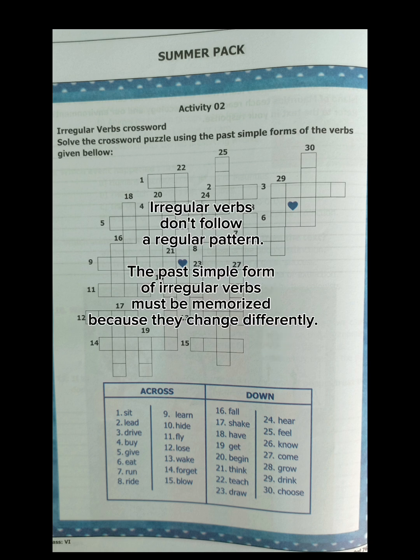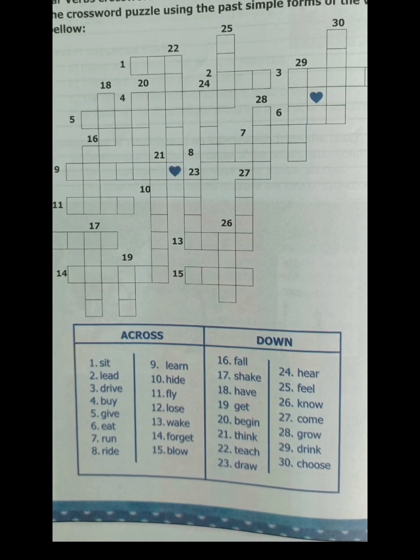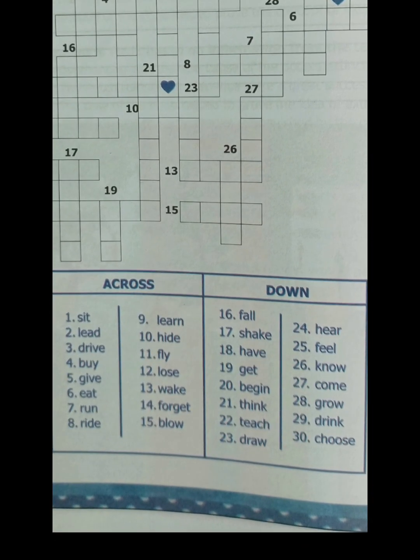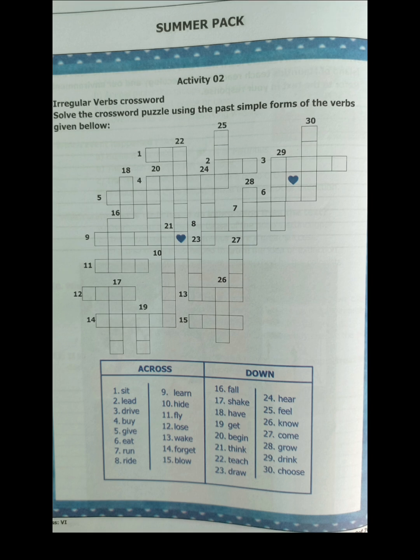Summary. Number 1. Irregular verbs do not follow a regular pattern. Number 2. The past simple form of irregular verbs must be memorized because they change differently. Number 3. Use the provided list to find the past form and fill in the crossword accordingly. By practicing this crossword, you will become more familiar with irregular verbs and their past forms.